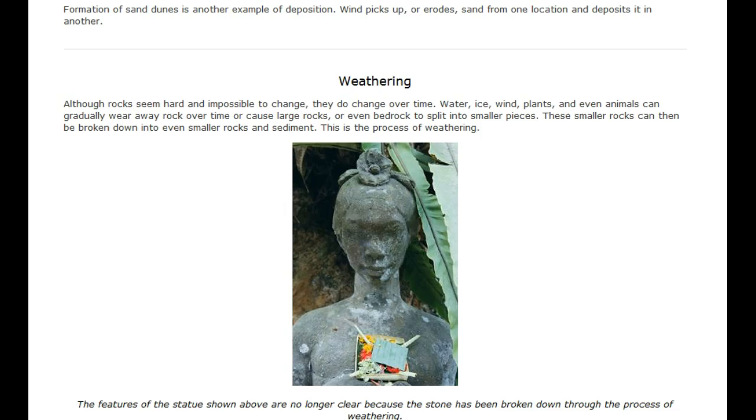Formation of sand dunes is another example of deposition. Wind picks up, or erodes, sand from one location and deposits it in another.